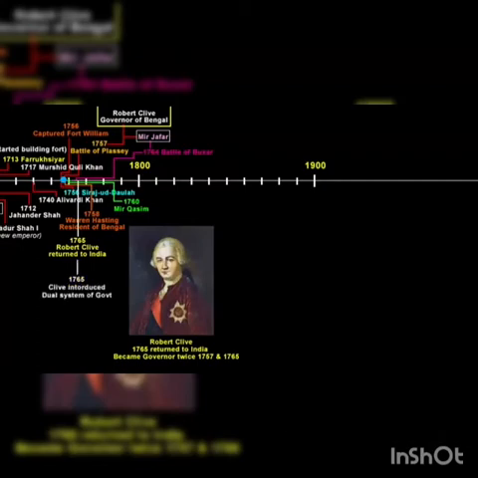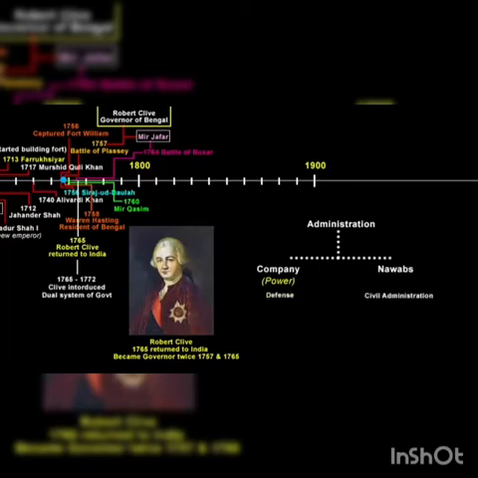In 1765, he introduced the dual system of government for the Bengal province. The dual system of government was a double system of administration, which was introduced by Robert Clive. Under this system, the administration was divided between the company and the Nawab, but the whole power was actually concentrated in the hands of the company. This complex system remained in practice from 1765 to 1772. Under this system, the company undertook the defense and left the civil administration in the hands of the Nawab.